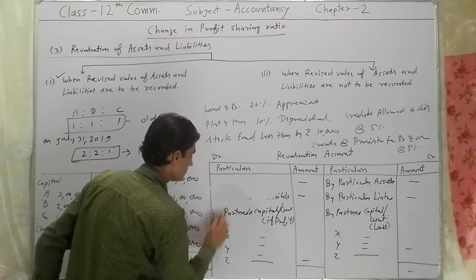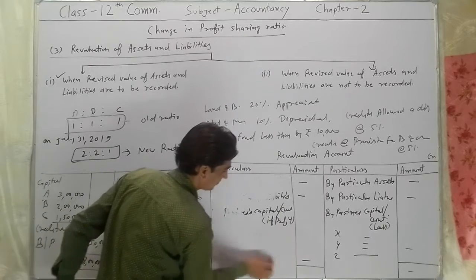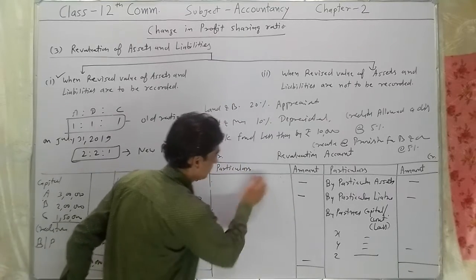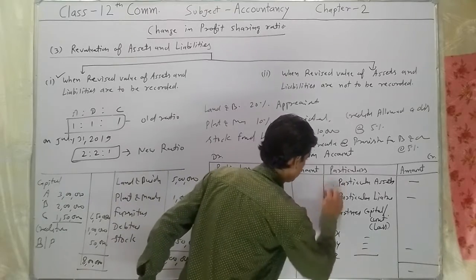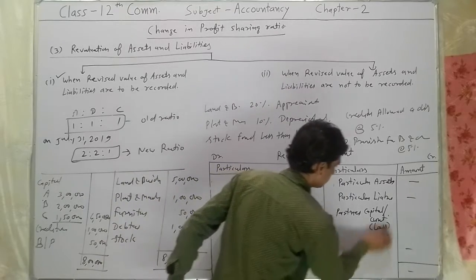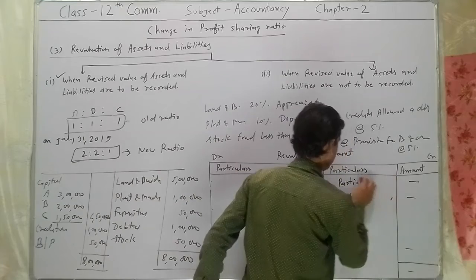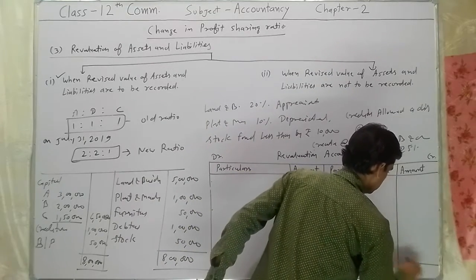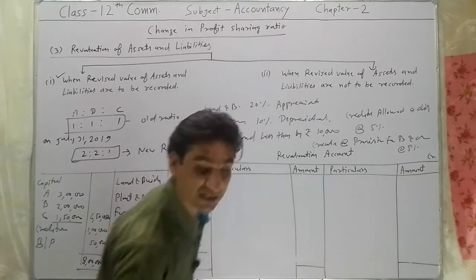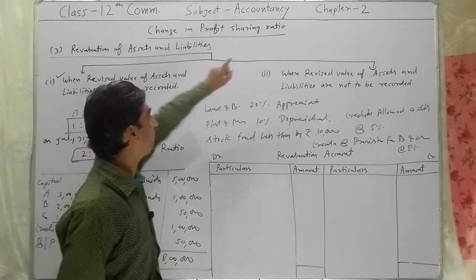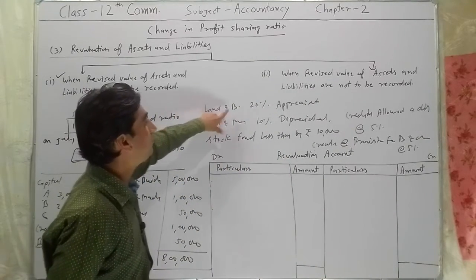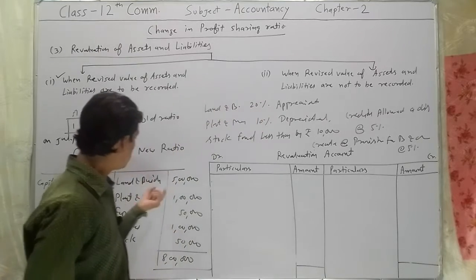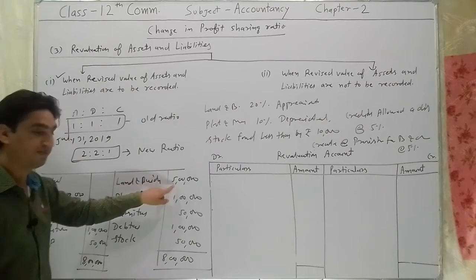Listen. Directly come to the point. The first point, land and building appreciated by 20%. So what's the value of land and building? 5 lakh.